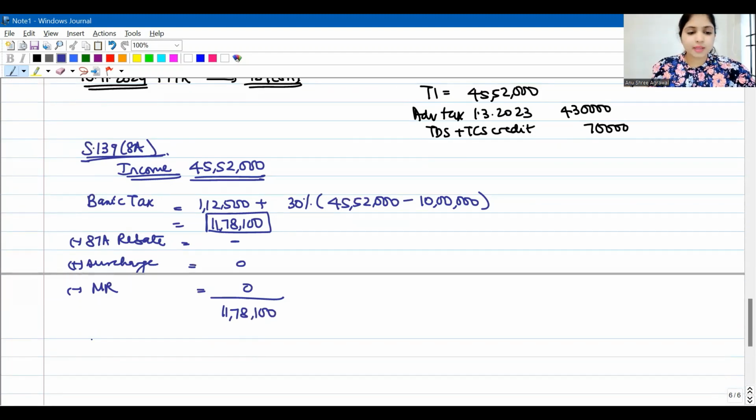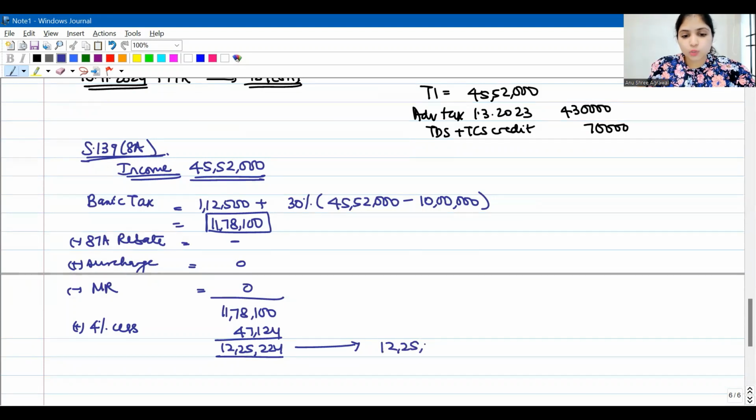To this, if I add 4% cess, that is going to be 47,124. So the total tax of my assessee will be 12,25,224, and you know very well tax has to be rounded off to the nearest 10, which will be 12,25,220.